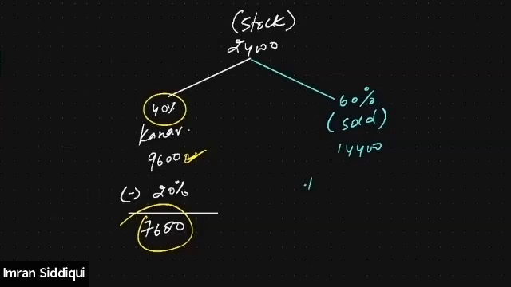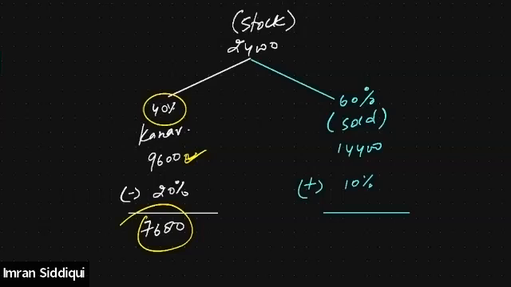Now this is being sold at a 10% profit. Just add 10% to it. You will be able to determine the realizable value of the remaining 60% stock. So 14,400 into 10% means 1,440.